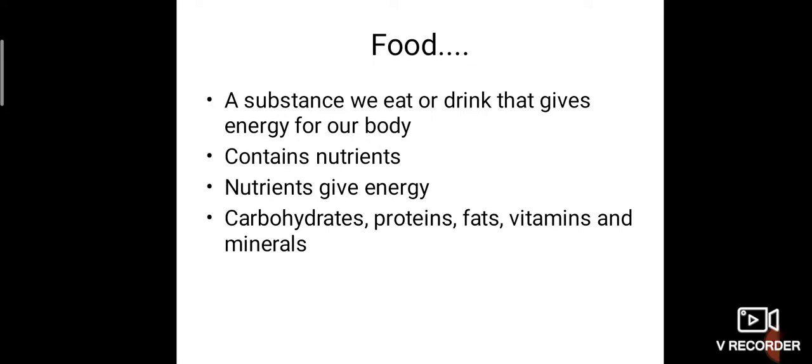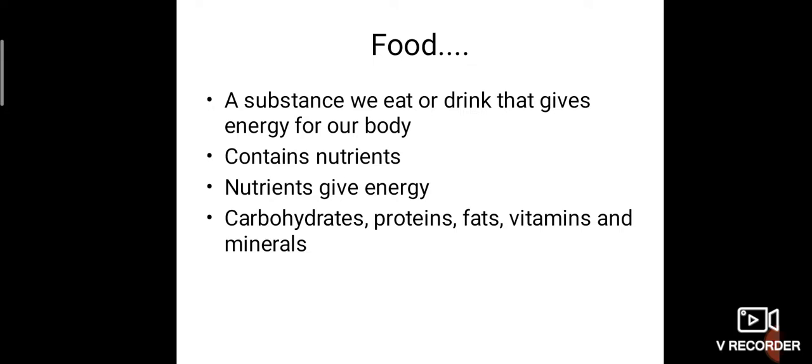How is it giving the energy? Because food contains what? Nutrients. And those nutrients give energy. What are the nutrients? Carbohydrates, proteins, fats, vitamins and minerals. These are the major nutrients which are necessary for our body. Then only we get energy. So what are the nutrients we need? Carbohydrates, proteins, fats, vitamins, minerals.